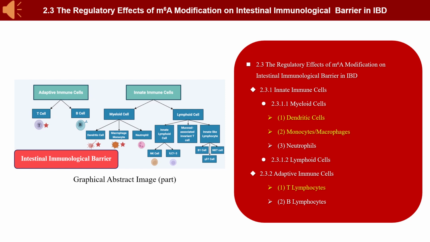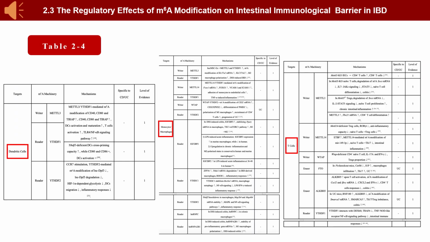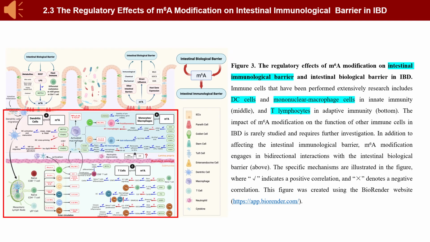and lymphoid lineages. Of all immune cell types, dendritic cells, monocytes/macrophages, and T cells have been the most extensively studied. However, the impact of M6A modification on the function of other immune cells in the context of IBD remains poorly understood and warrants further investigation. Each of the three tables corresponds to one of the three immune cell types that have been extensively studied. Moreover, the accompanying figure primarily depicts the regulatory mechanisms by which M6A modulates these three cell populations.